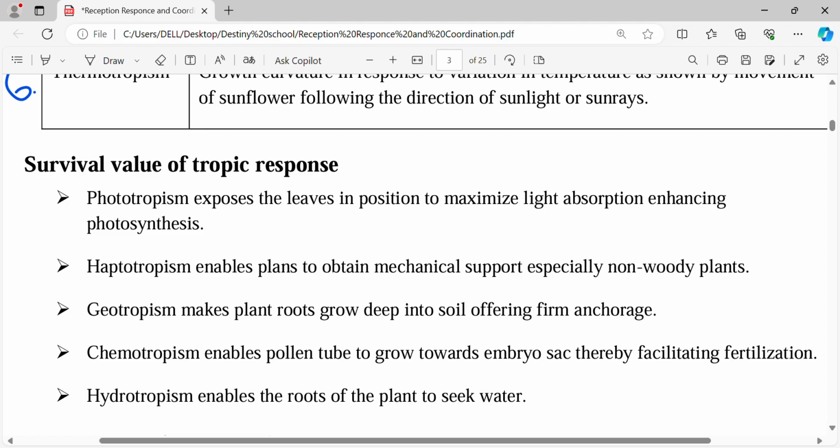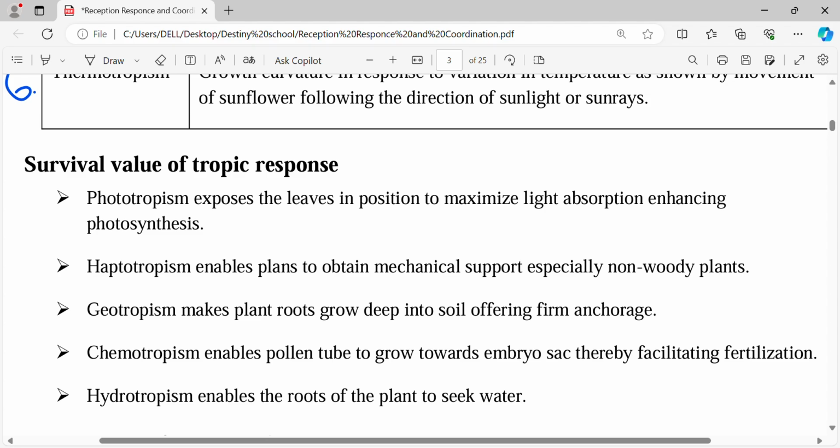So what is now the importance? What is the survival value of tropic response? What is the importance of these tropic responses? The very first one is phototropism. Remember, phototropism is the growth curvature in response to light. So what is the importance of phototropism? It will enable the plant leaves to grow towards the sun.